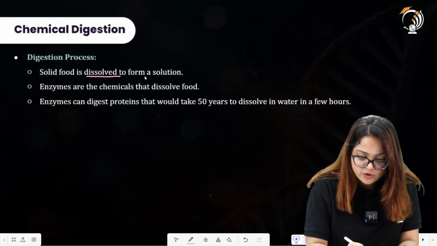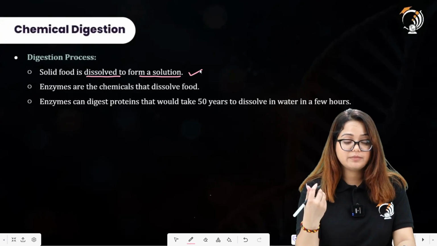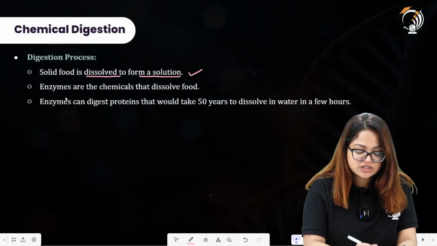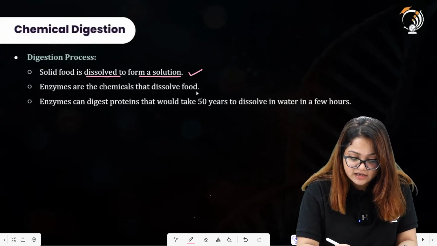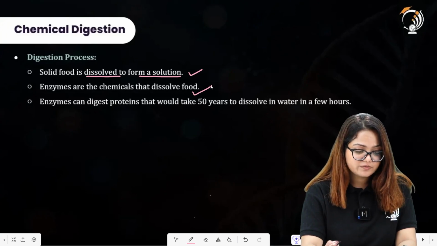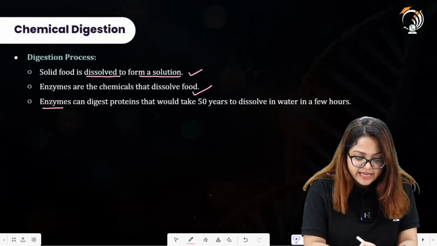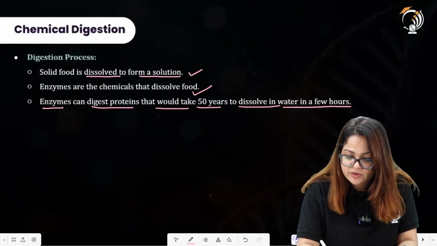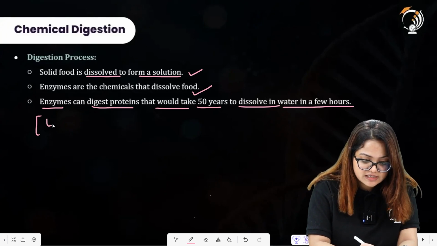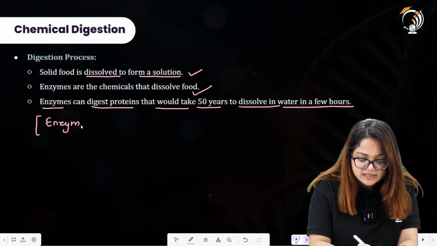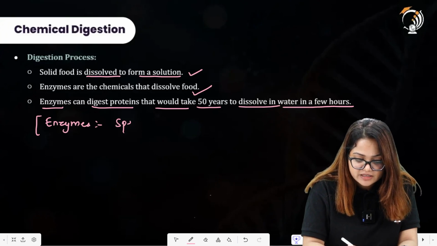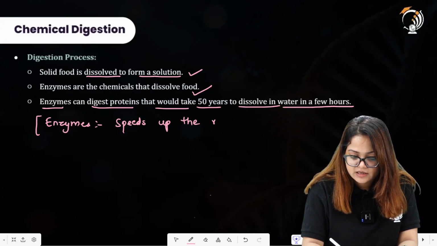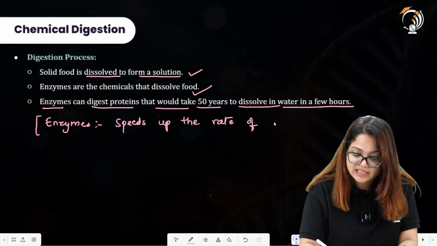By the digestion process, we mean that the solid food is dissolved to form a solution. The enzymes are the chemicals that digest these food molecules and dissolve the food. Enzymes can digest proteins in a few hours that would take 50 years to dissolve in water, as we have already discussed in the one shot of enzymes, that enzymes speed up the rate of chemical digestion, or you can say any reaction.